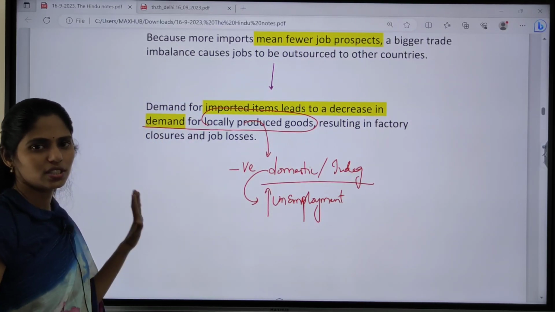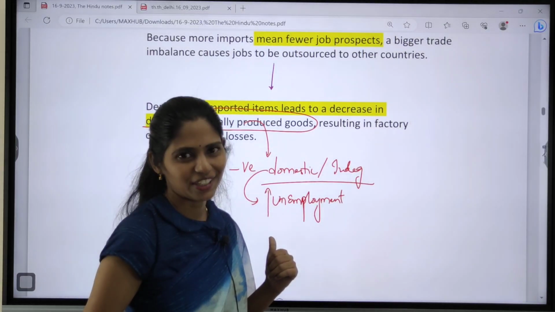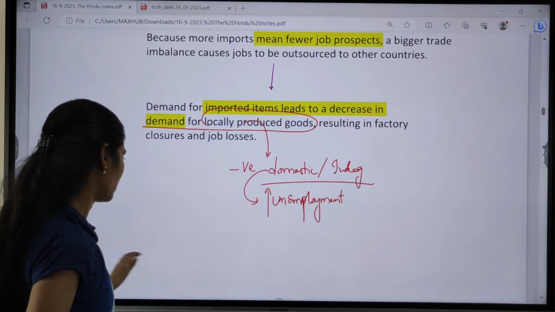Is it clear? So this is about this topic, trade deficit. I hope you understand this topic very clearly. So if you have any doubt, please post your doubt in the comment section.